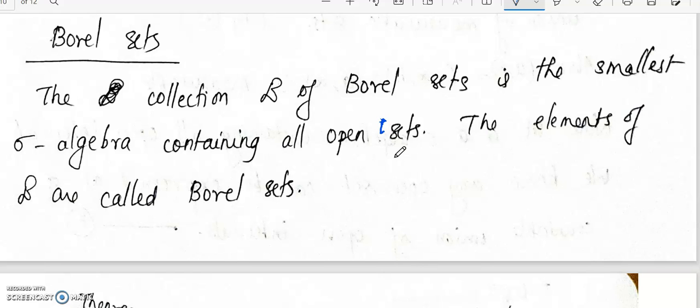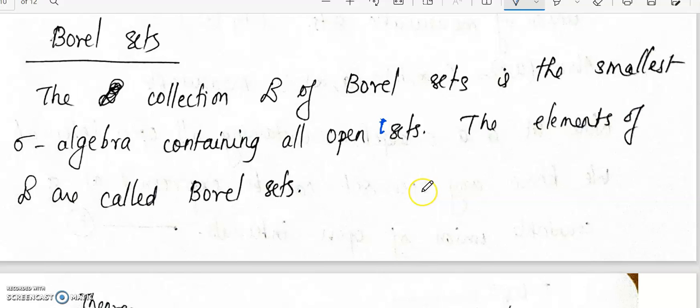So collection script B of Borel sets is the smallest sigma algebra containing all open sets. By Borel sigma algebra, we mean a collection of open and closed sets such that it is closed under complementation, countable union, and intersection. The sets in the Borel sigma algebra are called the Borel sets.